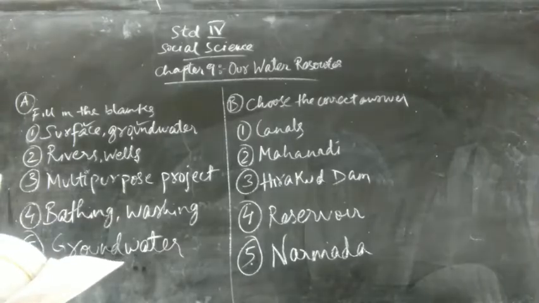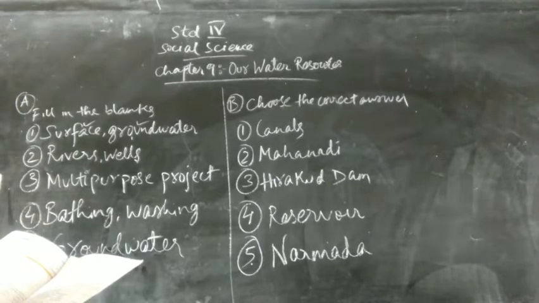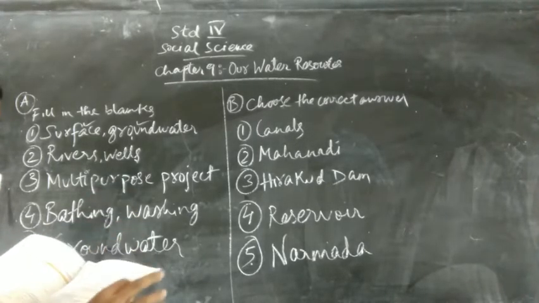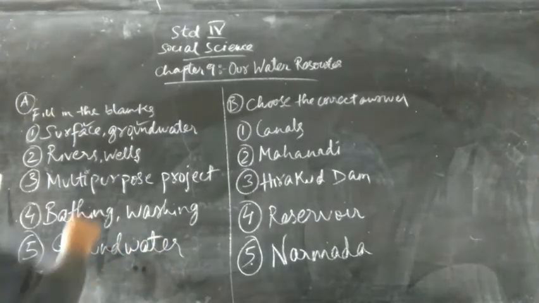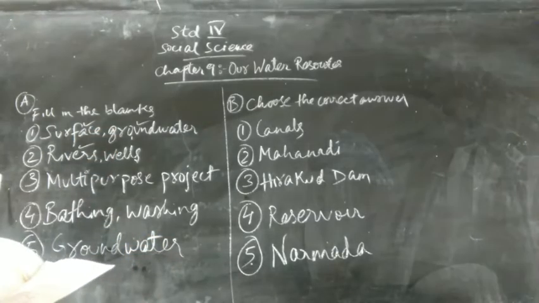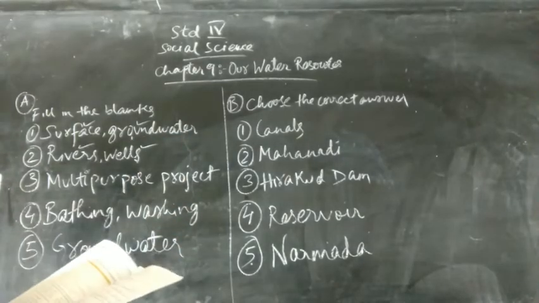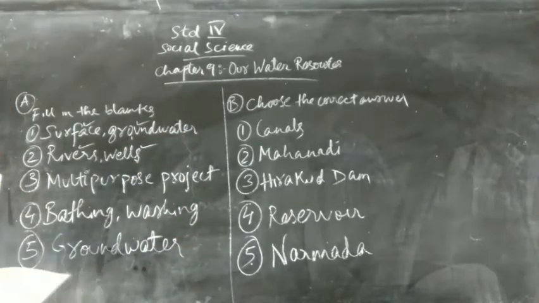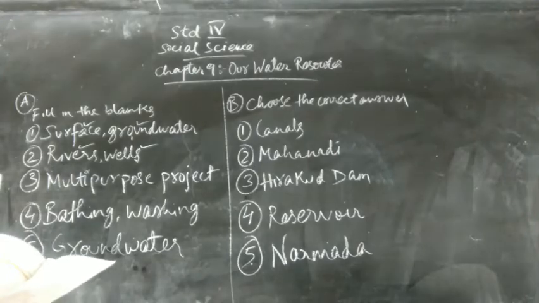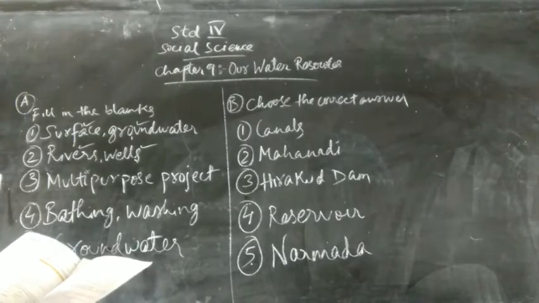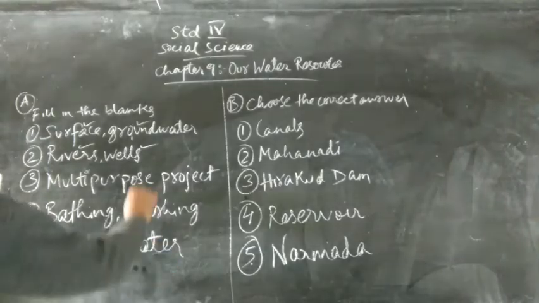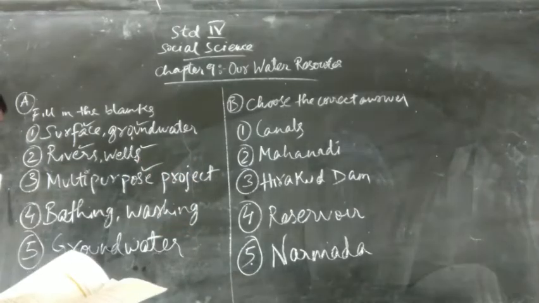Question number 2. Dash is a source of surface water and dash is a source of groundwater. We have two dash. So the first dash is rivers is a source of surface water and wells is a source of groundwater. Now we see question number 3. A dam that serves more than one purpose is called a dam. So the answer is multi-purpose project.